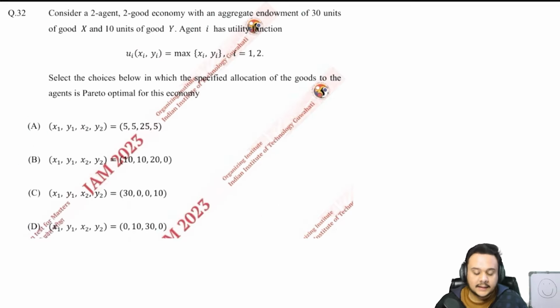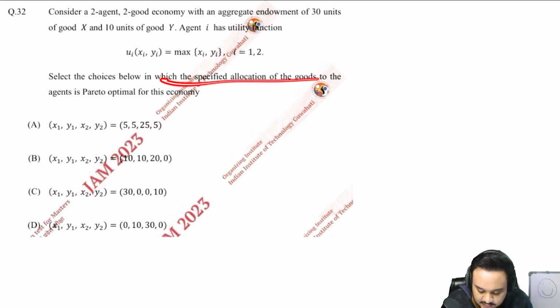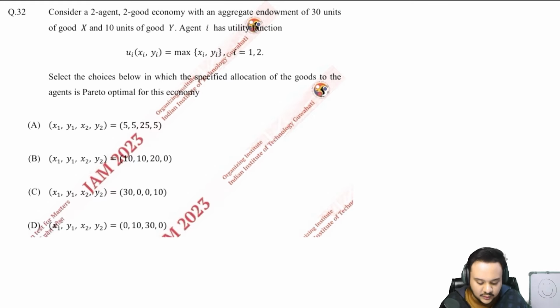Alright, now look at the 32nd question, which is a very easy question. 2 agent 2 good economy with an aggregate endowment of 30 units of x and 10 of y. This is your utility function for both of the consumers. It is a max function. Then select the choices which is Pareto optimal for this economy. Okay, so you have to find the Pareto optimal allocations out of these 4 options.